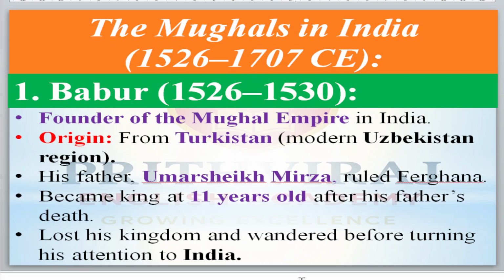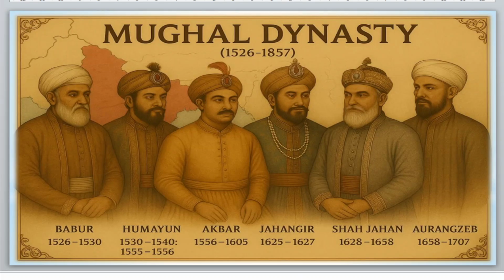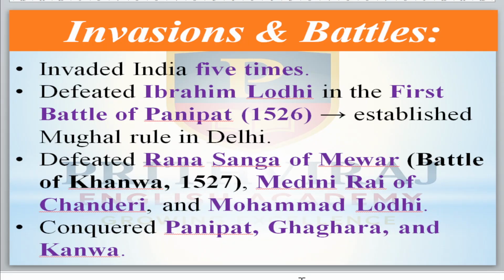Then he paid attention towards India to conquer it. Then he started invasions and battles with India. Actually, he invaded India 5 times, and finally, at the 4th time, he was able to defeat Ibrahim Lodi. Ibrahim Lodi was a Sultan of Delhi, right, and he was the last Sultan of the Delhi Sultans. What is his name? Ibrahim Lodi.